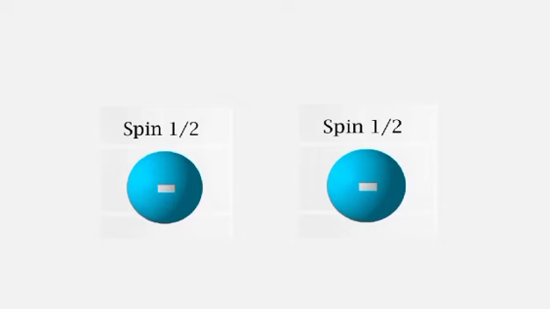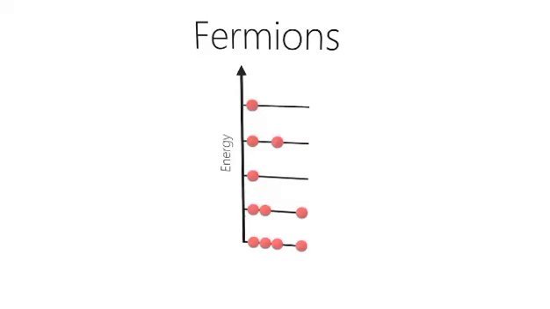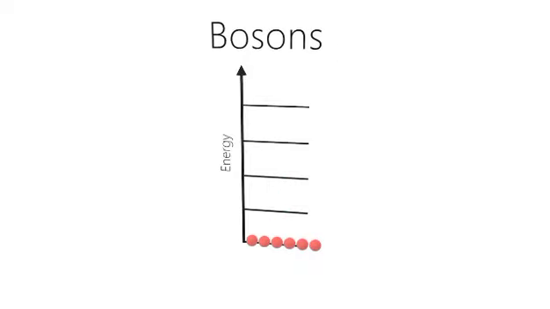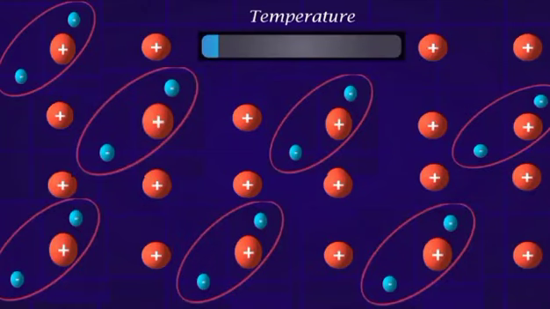But when two electrons form Cooper pairs, their combined spin changes from half-integer to an integer. This means the pair, as a single entity, starts to behave like a boson. And bosons, unlike fermions, can all occupy the same energy state. Therefore, all the Cooper pairs condense into the lowest energy state. Since there is no lower energy state for a pair to scatter into, they all start to move as a single entity, without any resistance or energy loss.